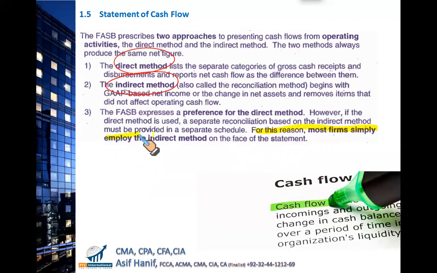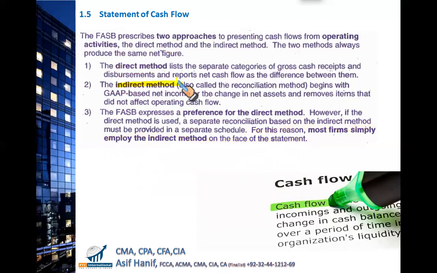So for this very reason, firms mostly simply employ the indirect method and avoid the direct method. Yes, Salman, that is the reason in my professional accountancy career I have always used the indirect method. Wherever I went, this is the method used, right? Because the direct method is more hassle.